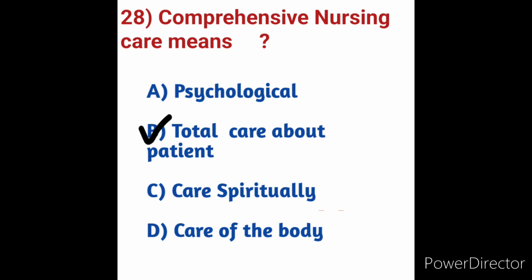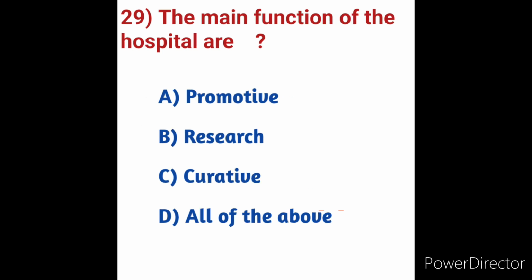Comprehensive nursing care is a specialized area of nursing that focuses on the management of patients with complex health conditions. Here option B is the correct answer. Next we will move on to question number 29. The main function of the hospital. What is the main function of the hospital? We will see the options. First option A, promotive, option B, research, option C, curative, option D, all of the above.